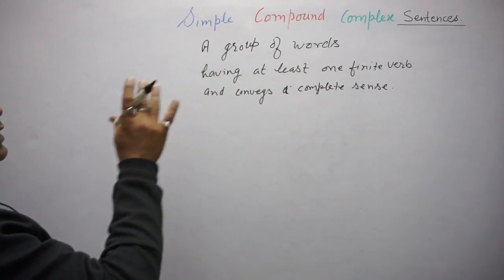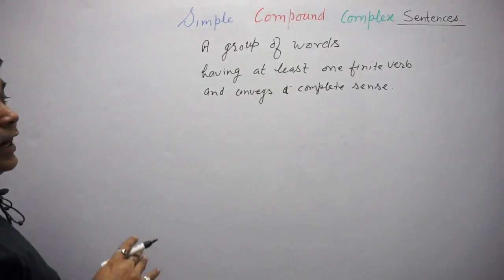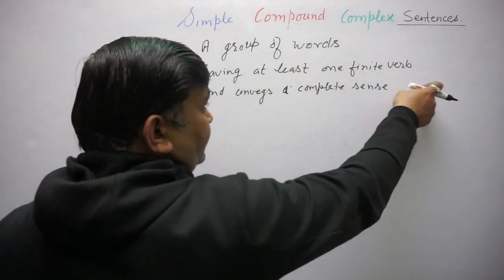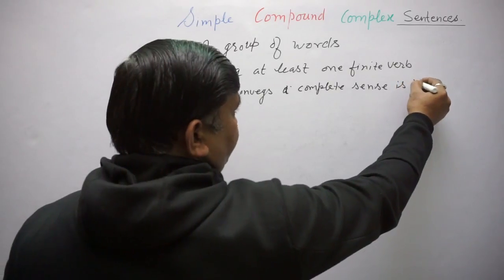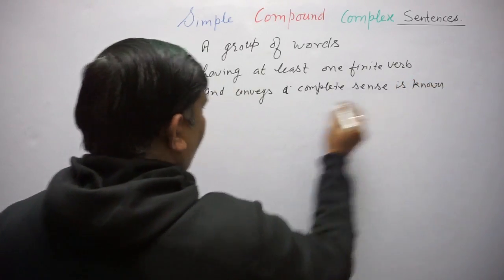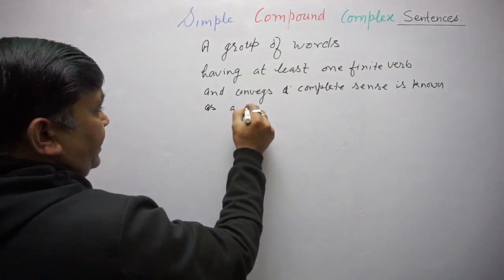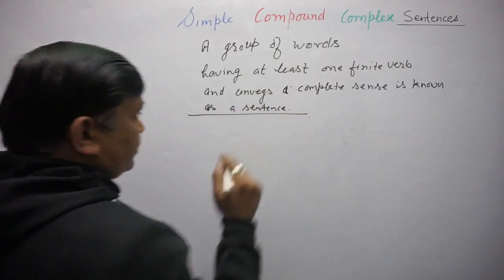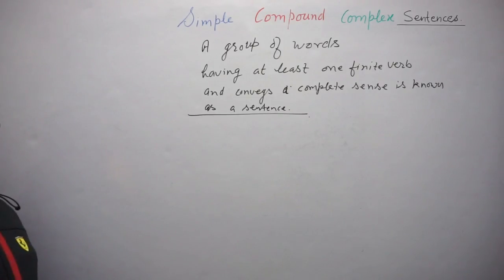A group of words having at least one finite verb and conveying a complete sense is known as a sentence. So this is the definition of a sentence.